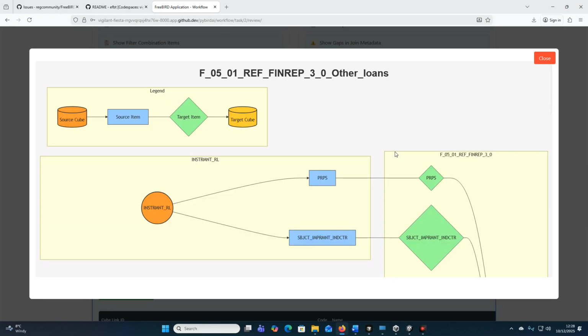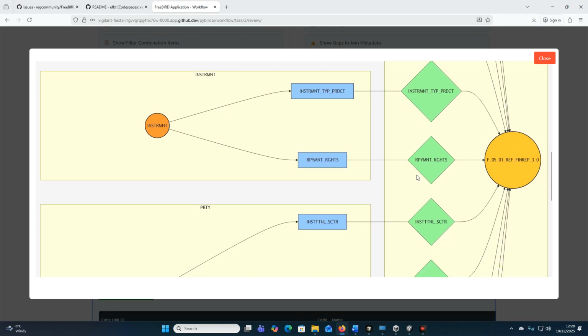We note that this was created by this matching between what we call output layers in BIRD. So the output format we want in an FO5 output cube. How do we map these to what's relevant in the input for a particular product? It might be different for other loans, might be different for debt securities, for example. And so we have automated gap analysis for this, and we nicely visualize the result.